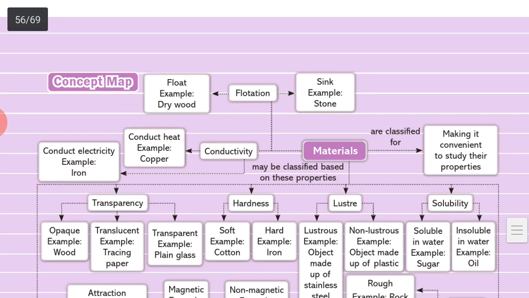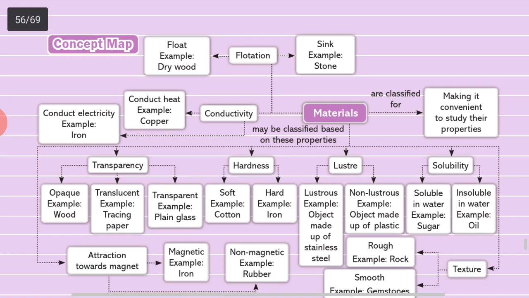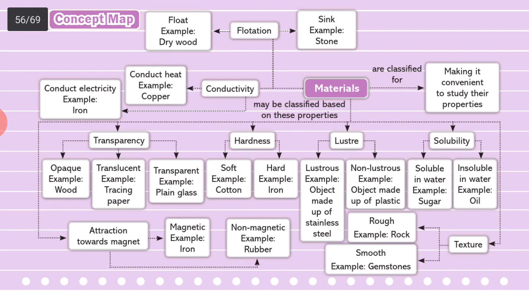Now the concept mapping, what we studied in this particular chapter, we will try to find out. Okay dear students, see this pic very carefully.